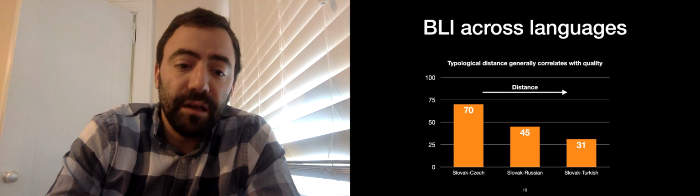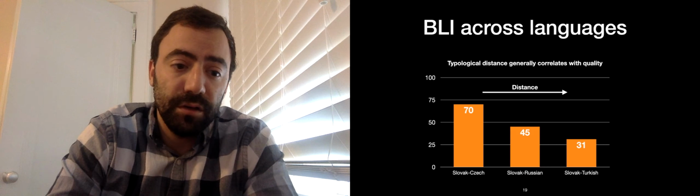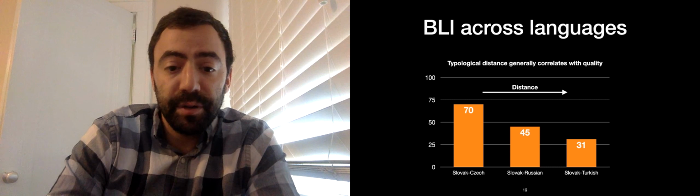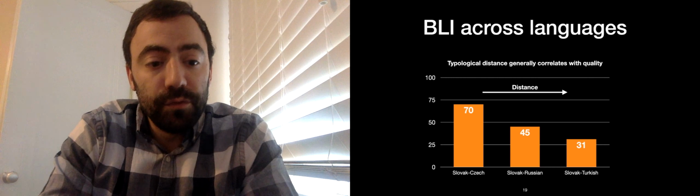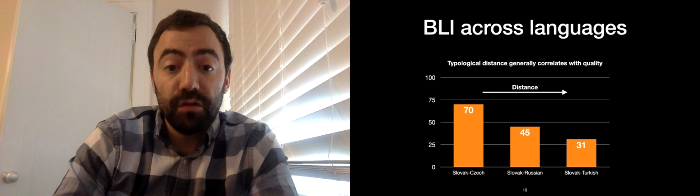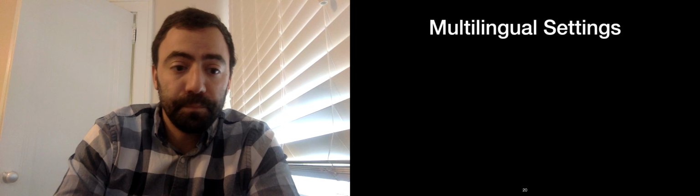An interesting finding is that typological distance seems to correlate with bilingual lexicon induction accuracy. Aligning two languages that are pretty similar, like Slovak and Czech, leads to high accuracy. But as we move to more distant language pairs, like Slovak-Russian or Slovak-Turkish, the accuracy drops significantly.